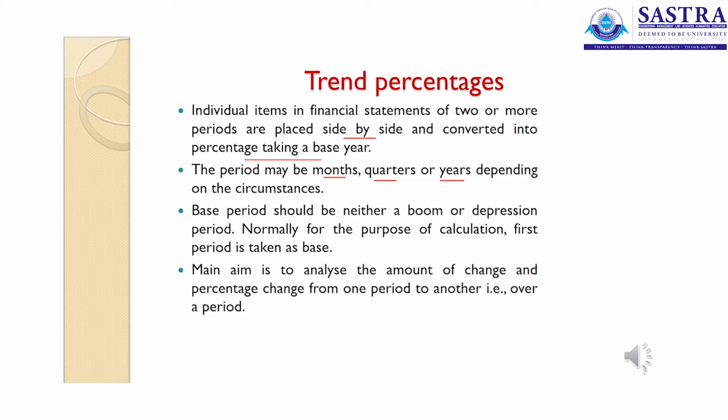So we can take it as a monthly figure or it may be a half-yearly figure or a quarterly figure or a yearly figure. Base period should be neither a boom year nor a depression year. Normally for the purpose of calculation, we take the first period as a base. What is the main aim of preparing this trend percentages? It is to analyze the amount of change and percentage of change from one period to another, that is over a period of time.